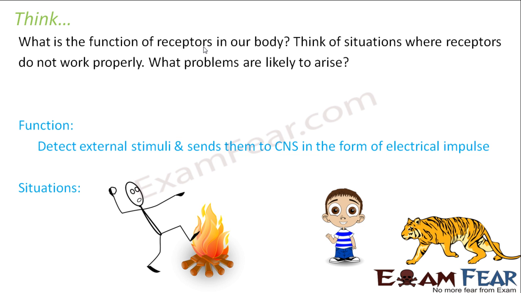Similarly, let us suppose this boy is standing and he sees a big tiger coming in front of him. But if his eyes are not working properly, he will not be able to see the tiger. So he will not be running, he will be simply standing. So it is very, very important that the receptors work properly, because the receptors are the ones who actually bring the external information inside the body and send them to the nervous system to take a decision.